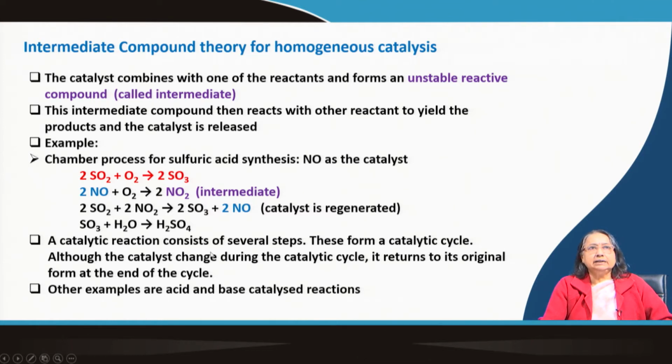A catalytic reaction consists of several steps. These form a catalytic cycle. So, when there are several steps, if you think of all the steps together, it is a catalytic cycle. Although the catalyst changes during the catalytic cycle, it returns to its original form at the end of the cycle. Other examples are acid and base catalyzed reactions. So, I will show you some acid and base catalyzed reactions.